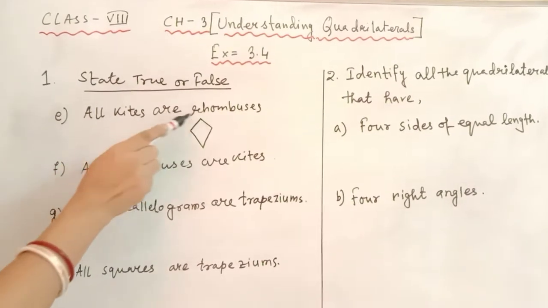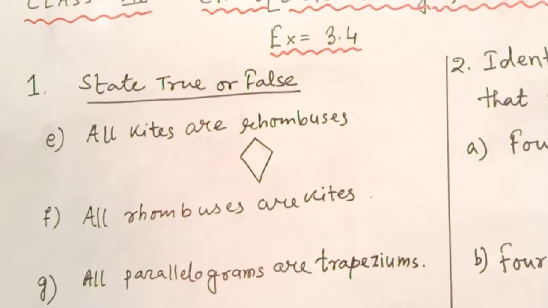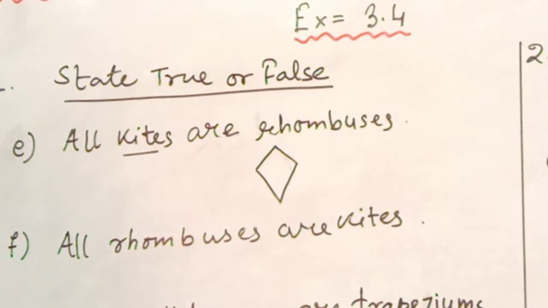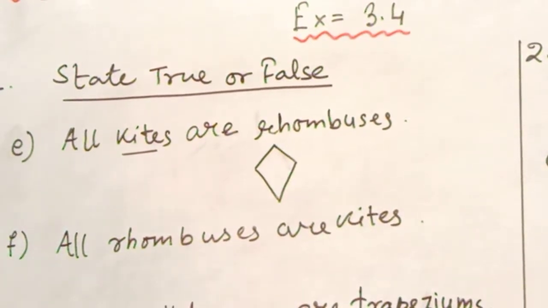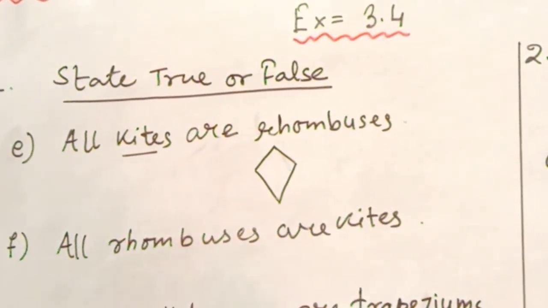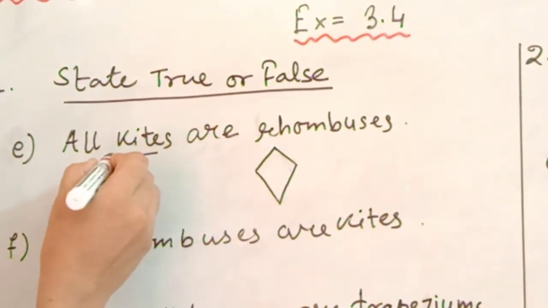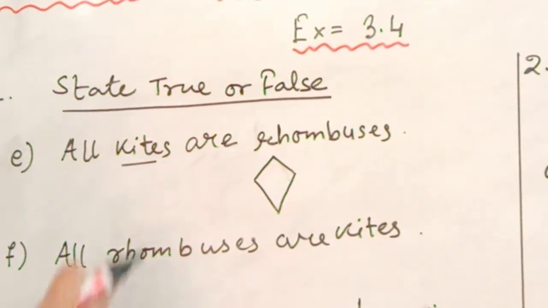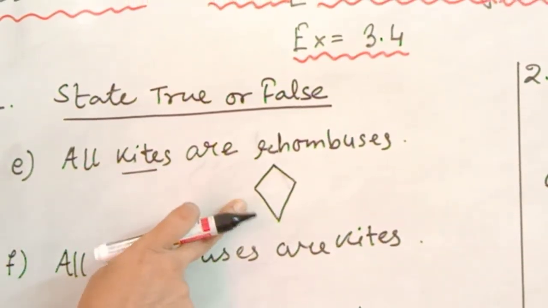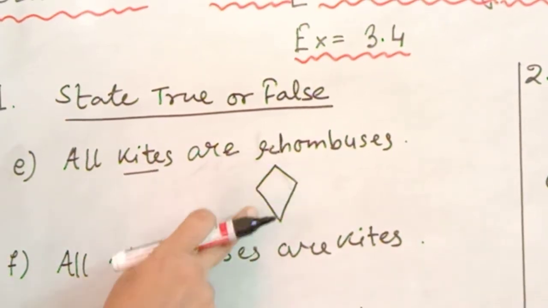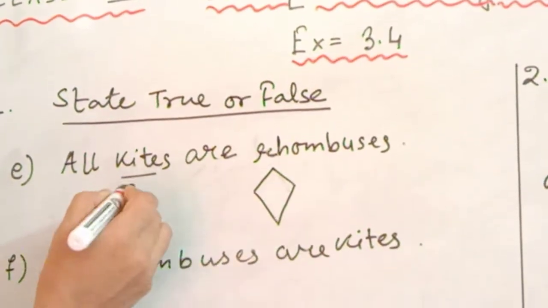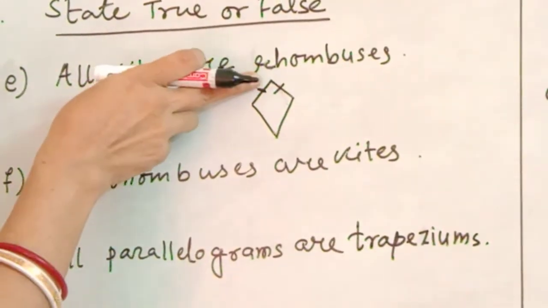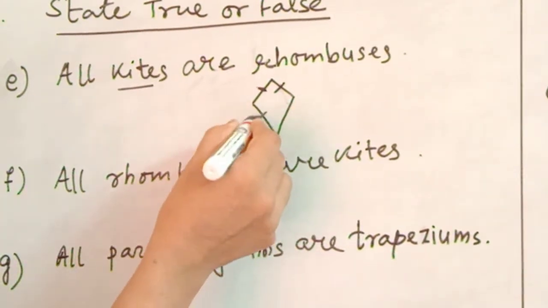All the kites are rhombuses. You have to think about which one is known as a kite, as I explained in the introductory part of understanding quadrilaterals. I also explained yesterday which one is a kite and which is a rhombus. A kite is a four-sided polygon where two adjacent sides are equal.